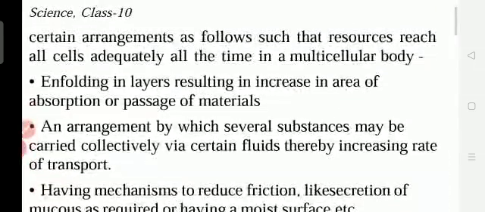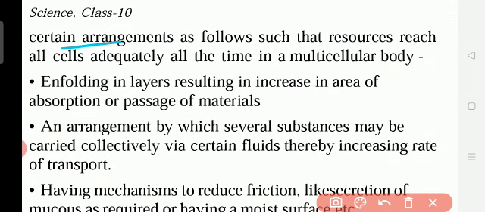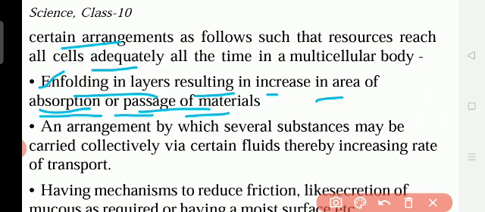Okay, so here certain cells and organs are arranged for the life processes adequately, adequately means enough, sufficient. To get sufficient energy for all parts of the cells, the organs are arranged unfolding in layers, resulting in an increase in the area of absorption or passage of materials. Okay, as the cells are increasing, cell volume also increases, the size increases. As the cell size increases, it takes more food inside. Absorption, more materials it can take.